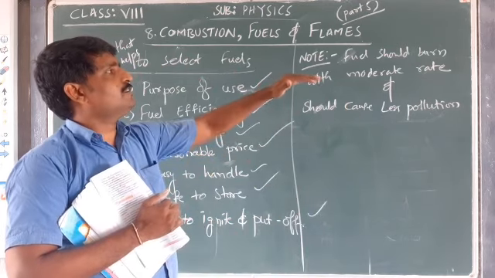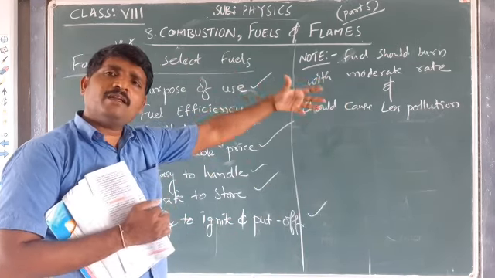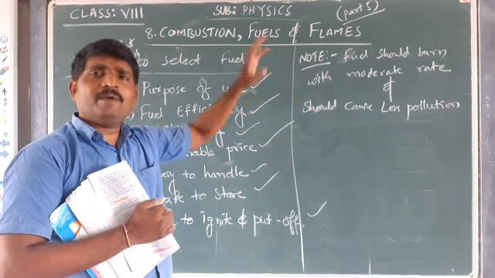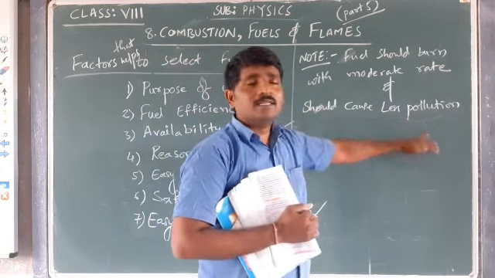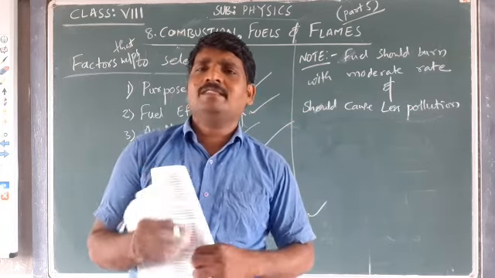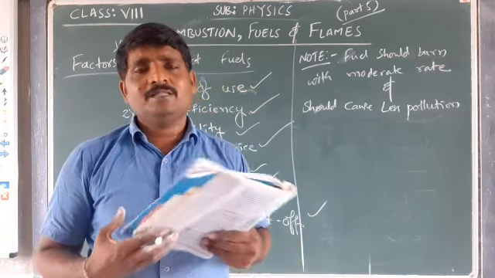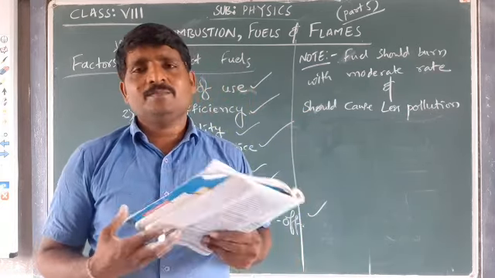So fuel should burn at a moderate rate. It should not burn with a high flame or with a low flame. At a moderate rate it should burn, and it should cause less pollution when it is burned. It should have less pollution for the environment.